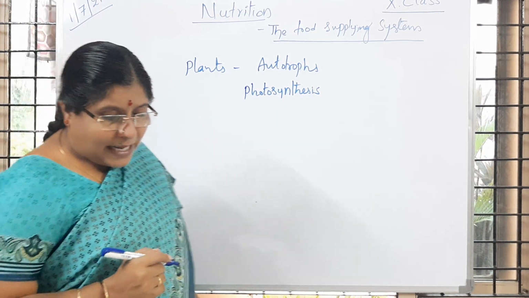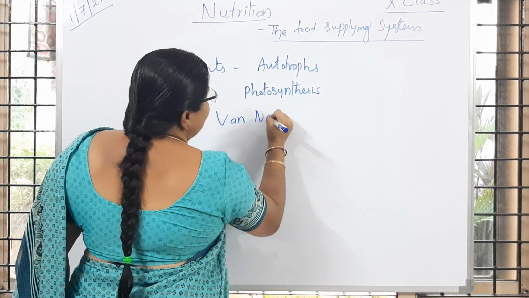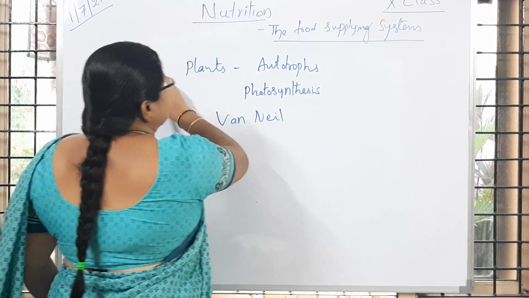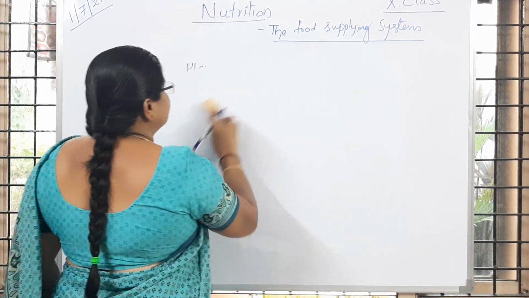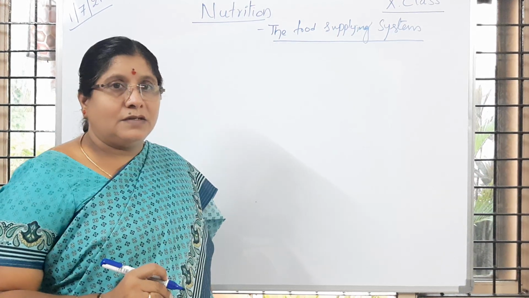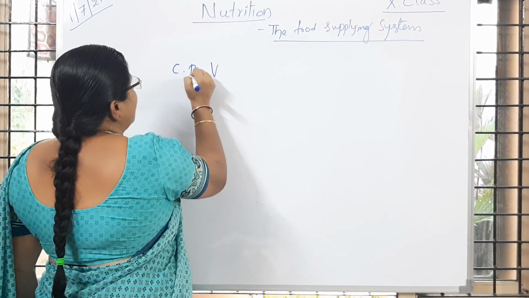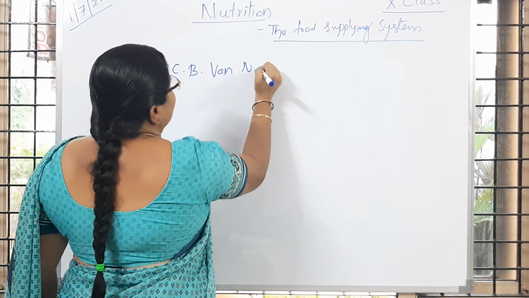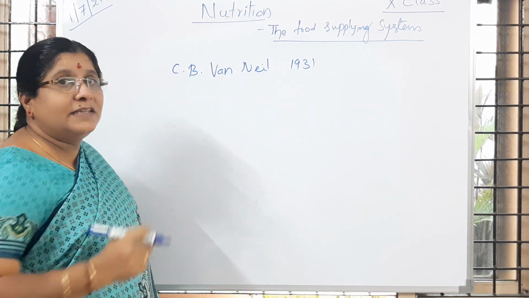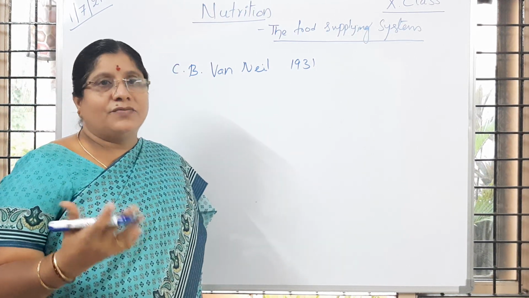So for the first time, C.B. Van Niel in 1931 gave an idea about the process of photosynthesis.